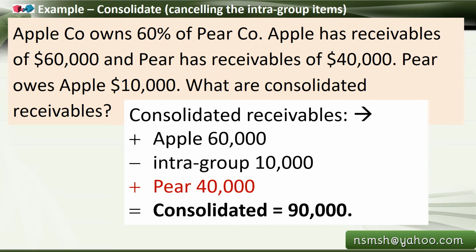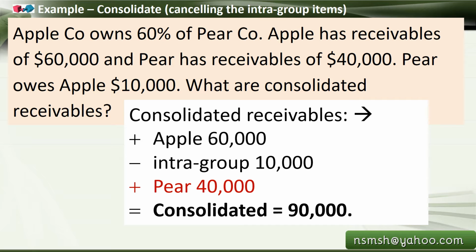So Apple, because it has to be minus the $10,000 from the Apple company. Here only the receivables are in the question. So the receivable portion of Apple is affected by this $10,000 intra-group transaction, whereas for the Pear company, it is affecting the payable side. Here the question is asking only about the receivable side.